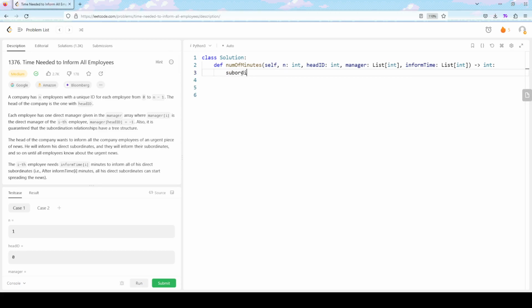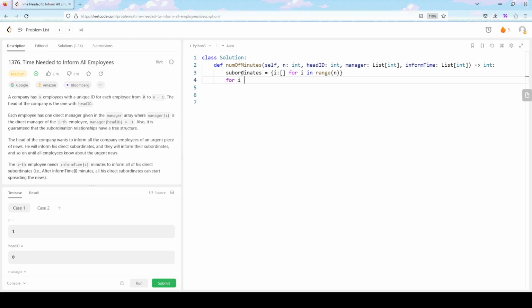So let's call it subordinates. It's gonna be equal to an entry for the ith employee, which will eventually point to the subordinates of the ith employee, but for now we just leave it as an empty list.